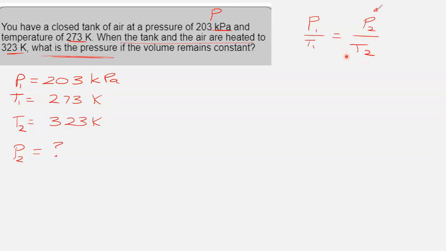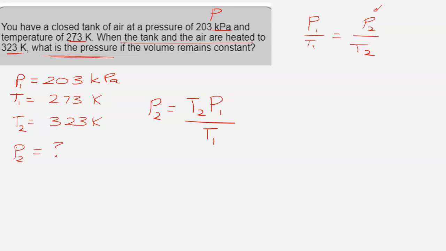So I'm just going to take T2 and move it up here and put it next to P1. So if I do that, let me grab my pen, I end up with P2 is equal to T2 times P1 divided by T1.